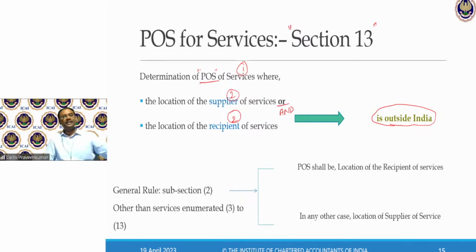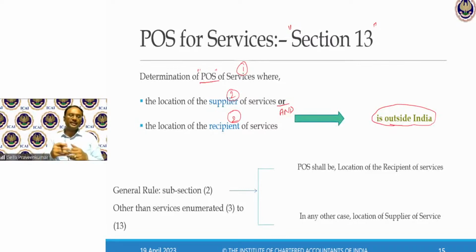So here, they have not referred to a registered person. Why? In case of this section 13, either of the parties is outside India. When either of the parties is outside India, registration may be there, may not be there. So for that reason, in general, they have said under subsection 2, the place of supply of services, except the services in subsections 3 to 13, shall be the location of the recipient of service.